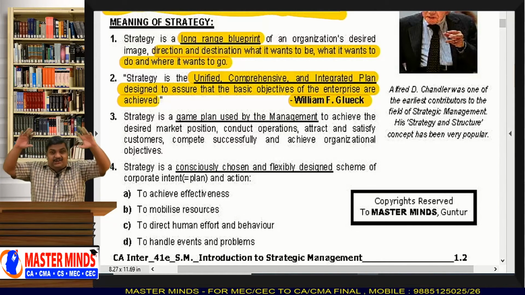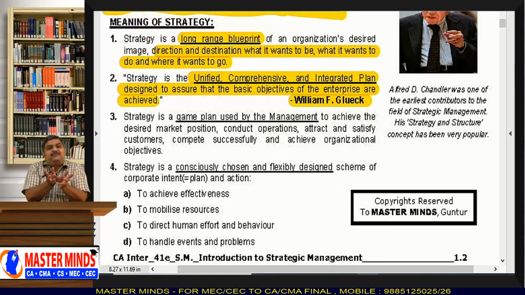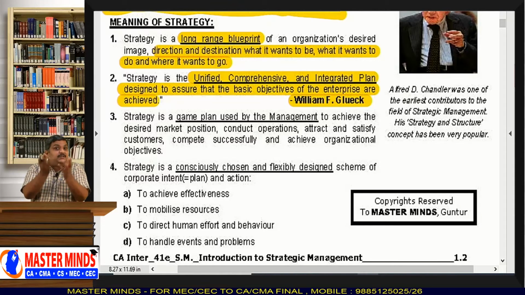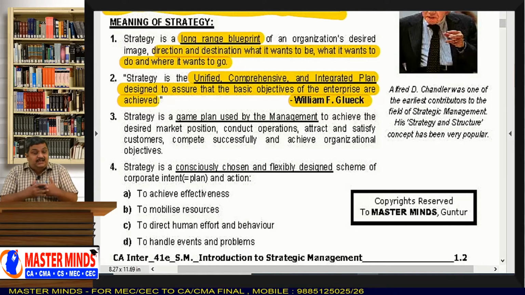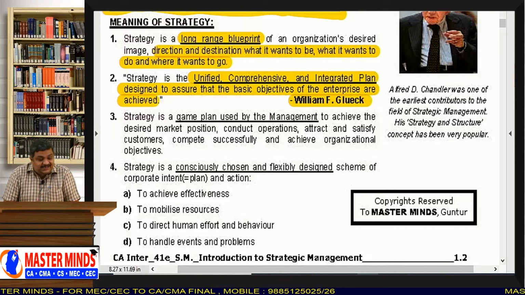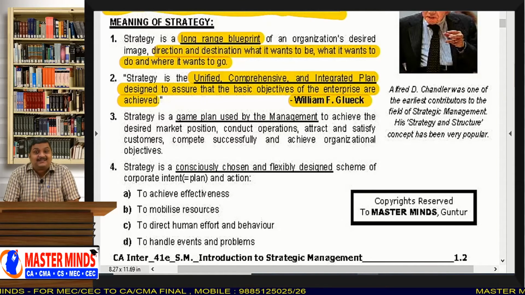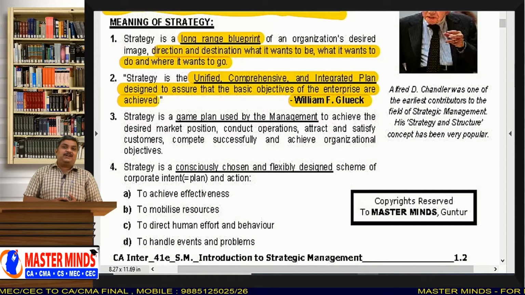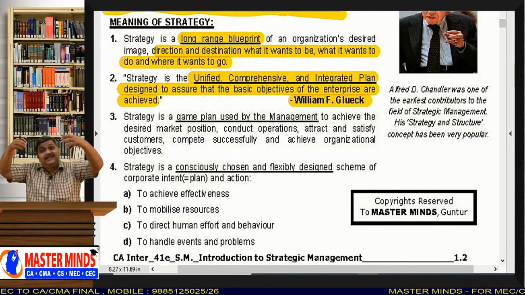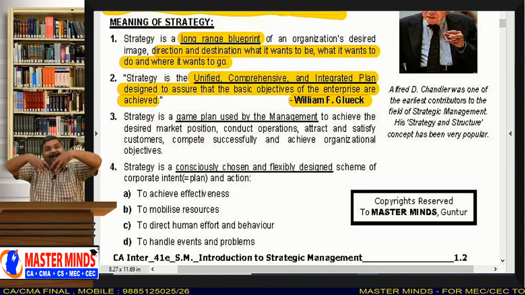It is an integrated plan. It consists of everything. So that is why strategy making is not easy. Strategy making has to be done carefully, consciously, cautiously, meticulously. You have to include everything in the strategy. It is an integrated plan.